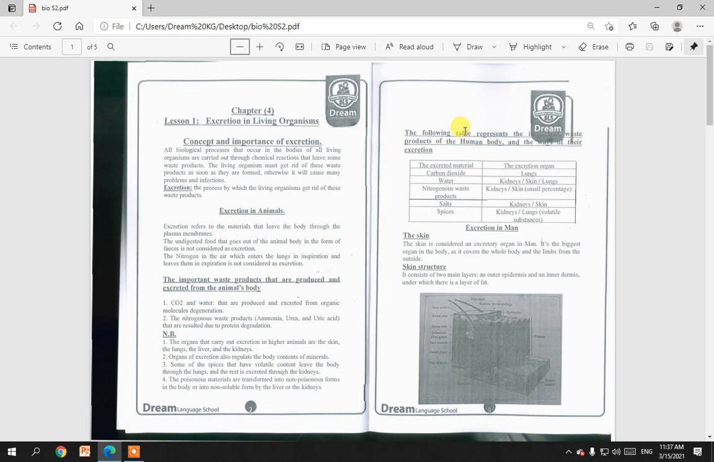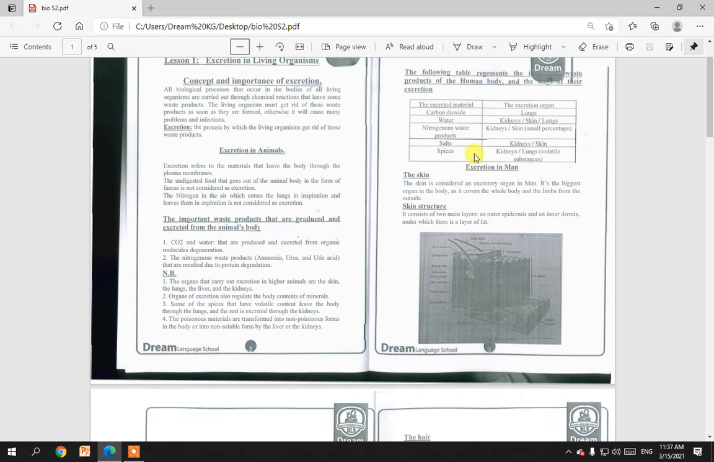What are the excreted materials, and what are the organs which get rid of them? Carbon dioxide is released from the lungs. Water is released from the kidney, skin, and lungs. Nitrogenous waste products are released from the kidney and skin. Salts are excreted from the kidneys and skin. Spices are also excreted from the kidneys and the lungs as volatile substances.